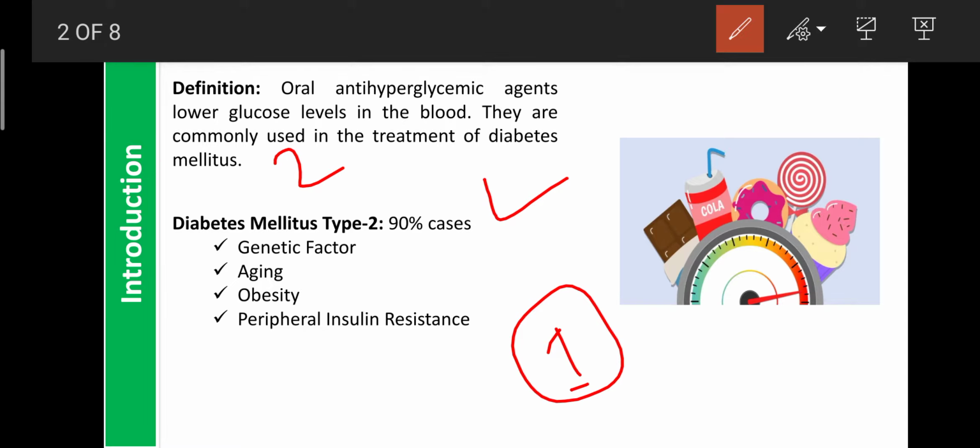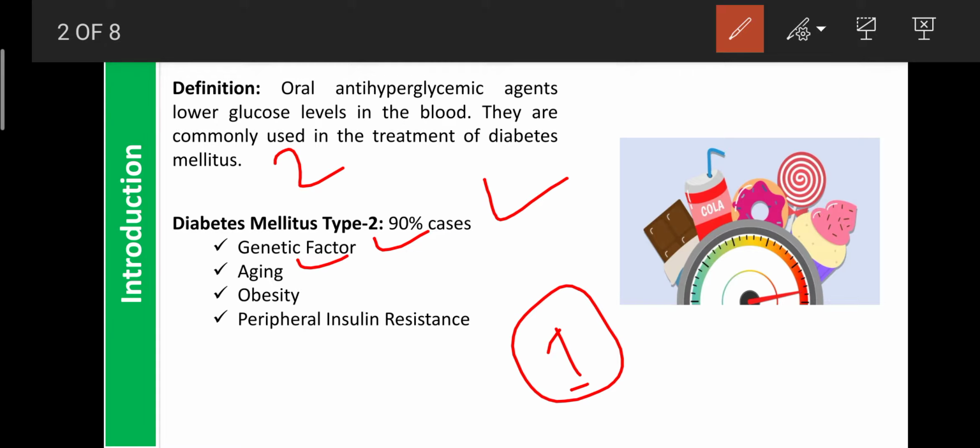Type 1 can occur at any age, even at an early age. A just-born child can also suffer from diabetes mellitus, and that would be type 1. But for type 2, you should remember, it always occurs in human beings after 35 or 40 years, in adults, but in childhood it does not produce the disease. So type 2 diabetes mellitus is caused by genetic factors or aging.